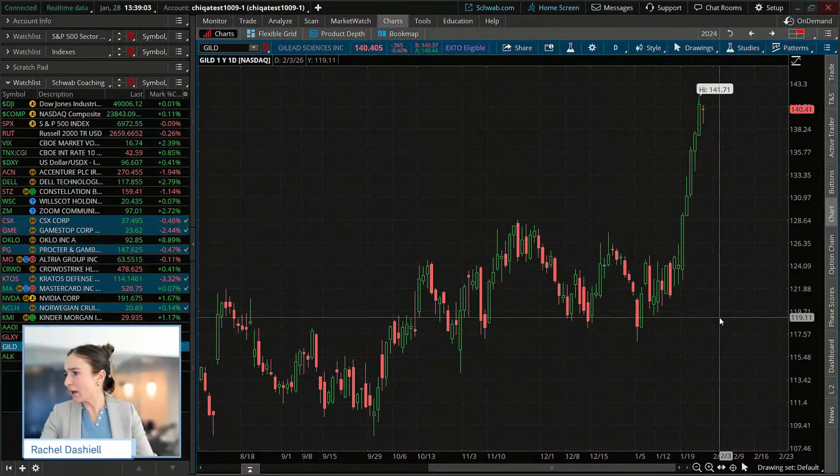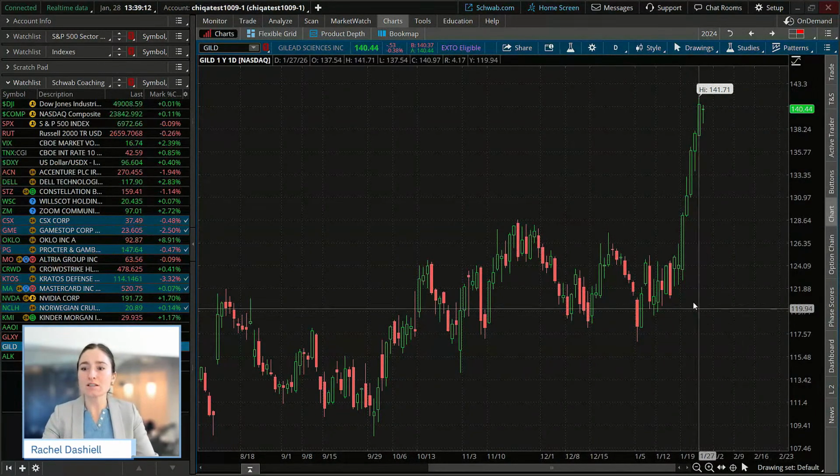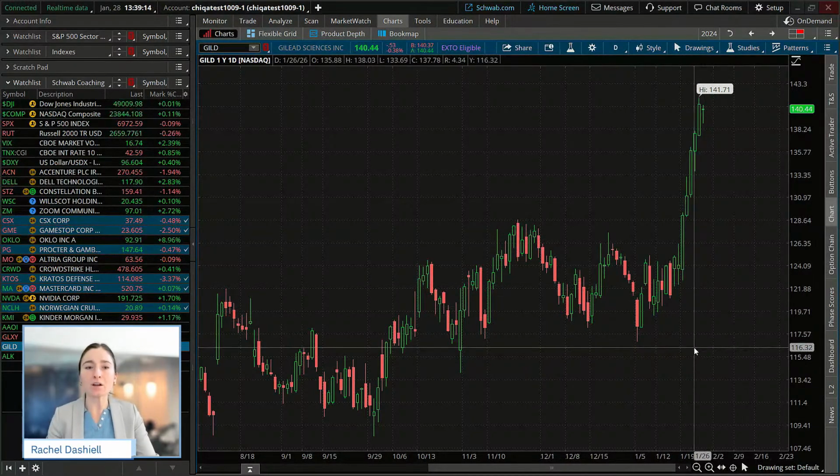And I do see a couple questions here. Paul put a good comment in the chat. Yes, I drew those Fibonacci's because typically with flag patterns and pennant patterns, you're not going to see a pullback more than a third. And you definitely won't see a pullback more than half of that initial move.